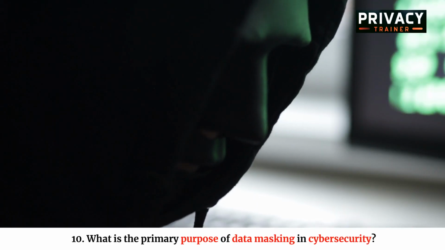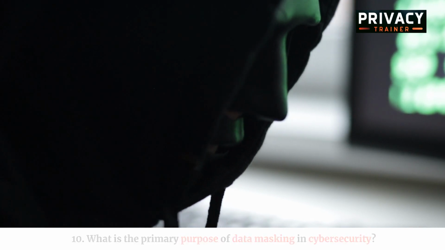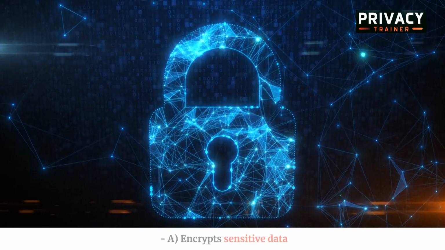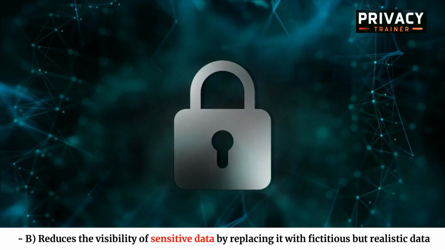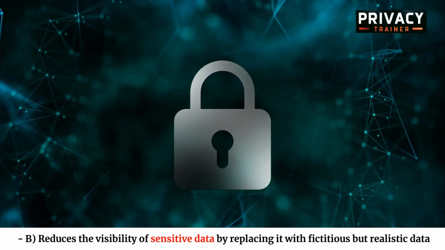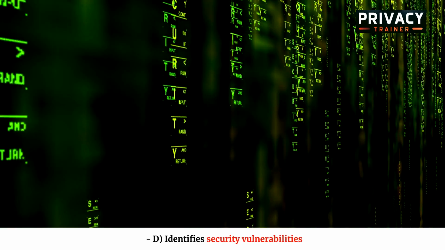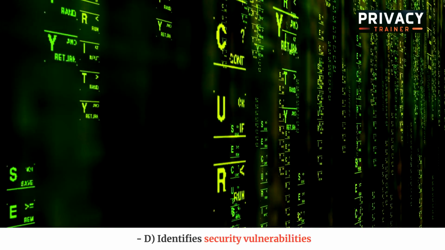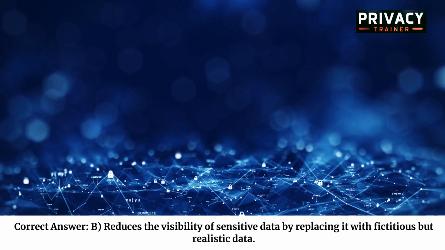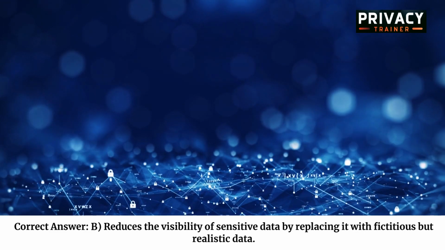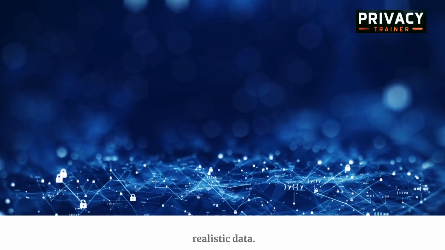10. What is the primary purpose of data masking in cybersecurity? A. Encrypts sensitive data. B. Reduces the visibility of sensitive data by replacing it with fictitious but realistic data. C. Monitors user activity. D. Identifies security vulnerabilities. Correct answer: B. Reduces the visibility of sensitive data by replacing it with fictitious but realistic data.